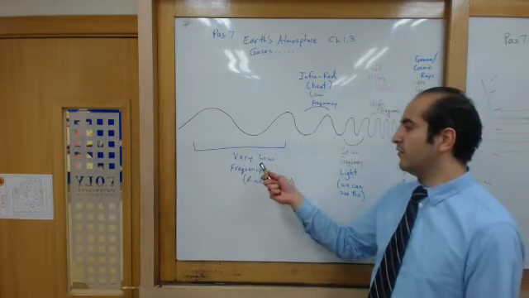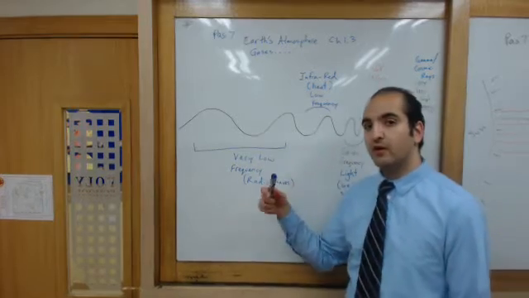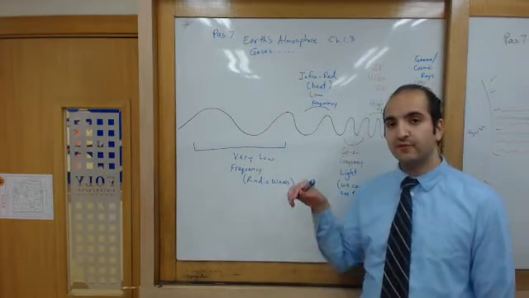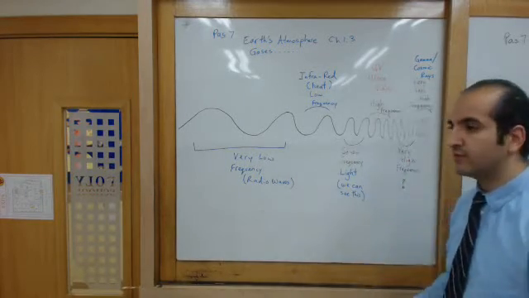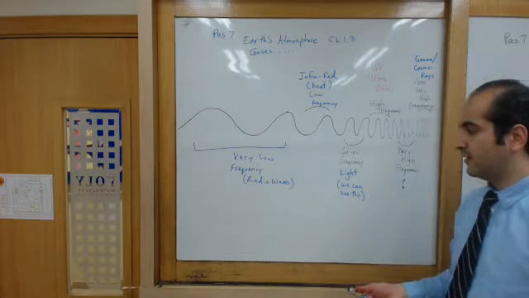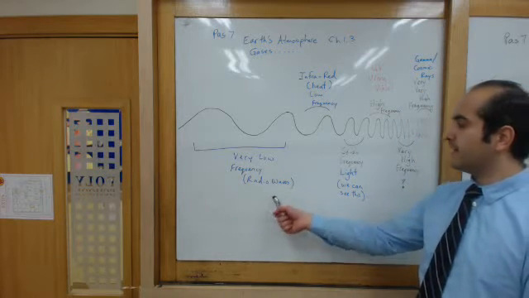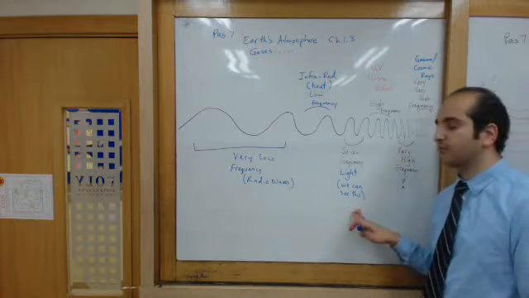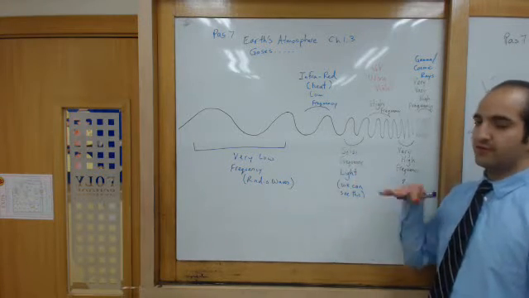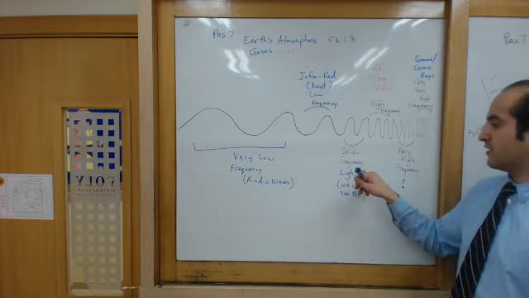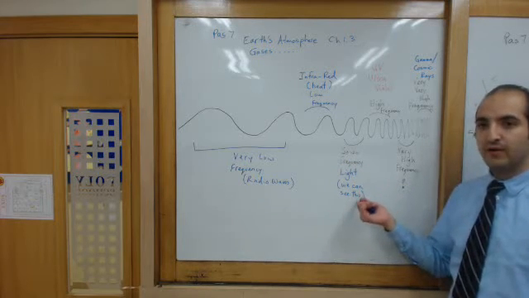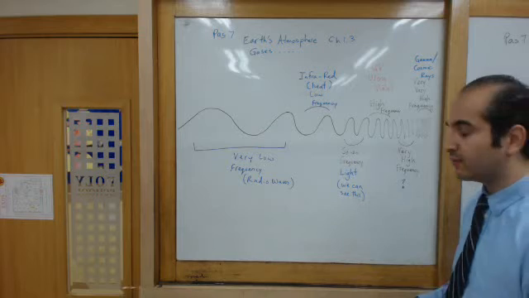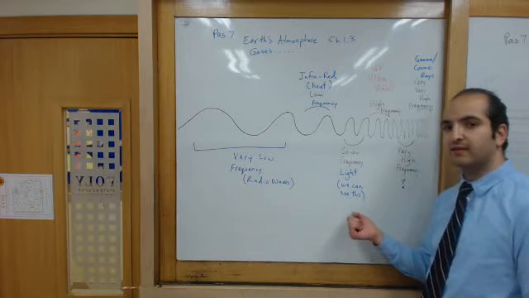So the very low frequency waves, we call them radio waves. We use them to send radio signals, or if you listen to the radio. Let's skip to this one. This one's so-so as far as the speed. We call that light. That is the waves that light travels. That's why we can see it. This is something we can see.